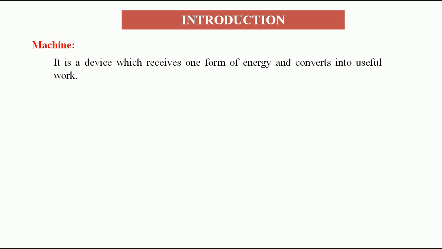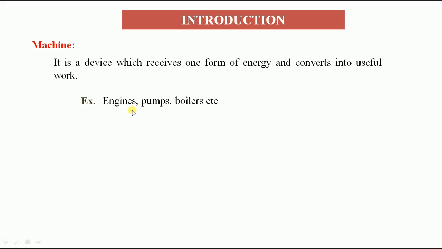We can take examples such as engine, pump, boiler, a fan, a motor, and whatever device is able to convert one form of energy into another required form can be called a machine here.